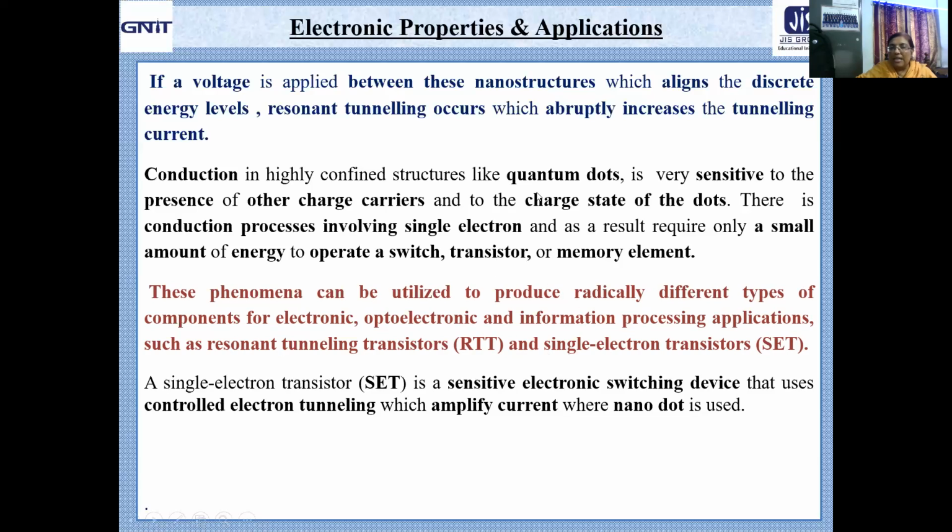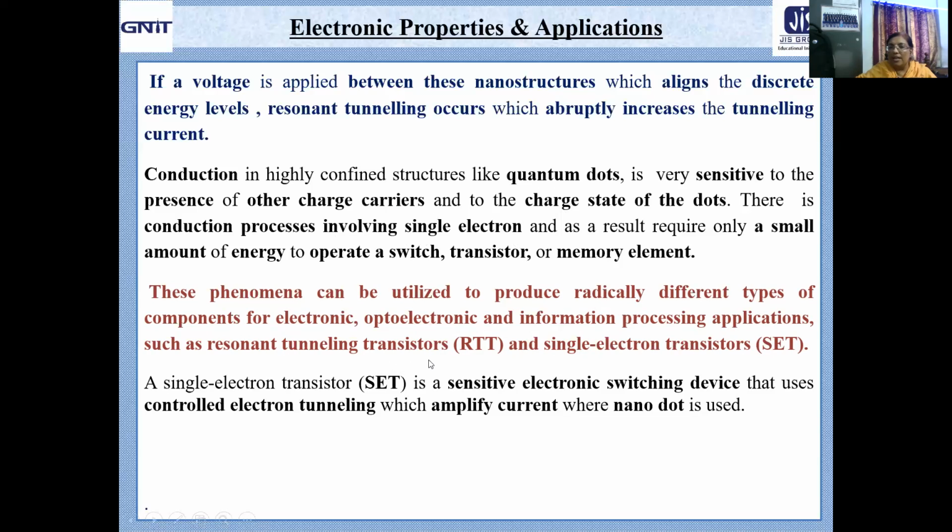So this type of conduction in highly confined structures involving a single electron, as well as resonant quantum tunneling, are nowadays utilized to produce different types of components for electronics, optoelectronics, and information processing, in the form of RTT.